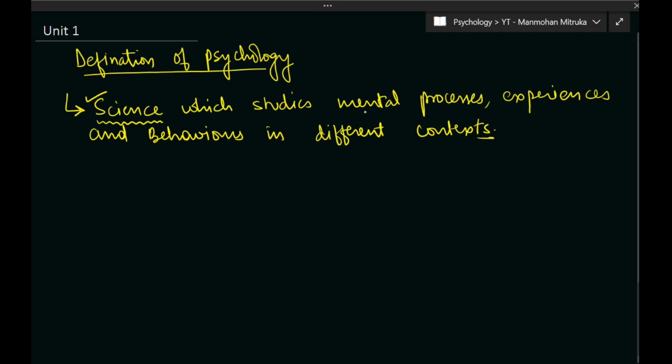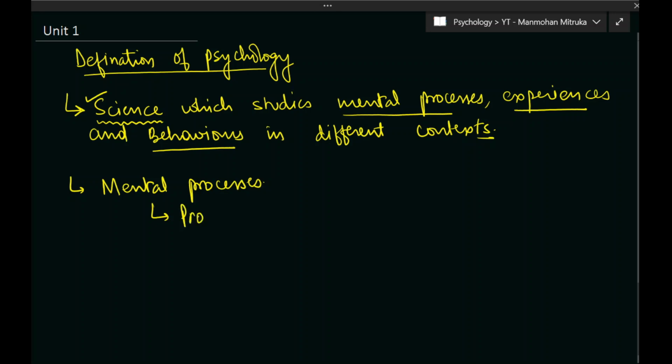In this particular video we are going to focus on the other three keywords, that is mental processes, experiences and behavior. So psychology is the scientific study of mental processes, experiences and behaviors. So what are mental processes? Mental means relating to mind. So mental processes are nothing but processes relating to mind.